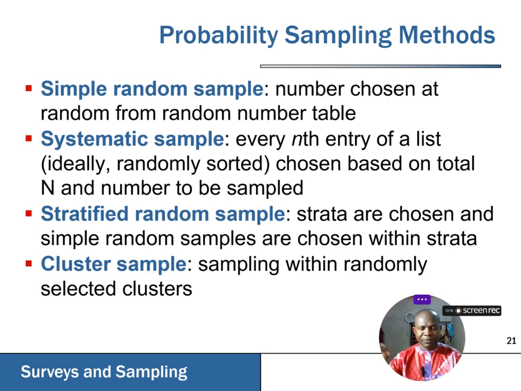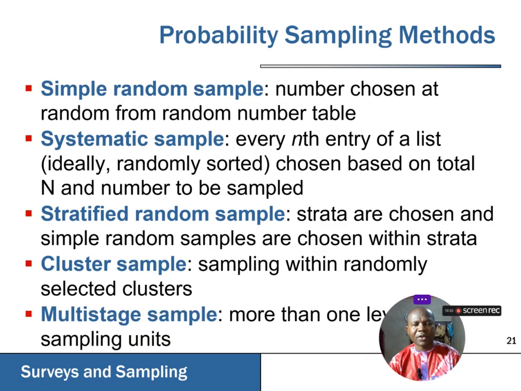You can have remote villages with varying population sizes, and many times they are far apart. So cluster sampling becomes appropriate for such a scenario.